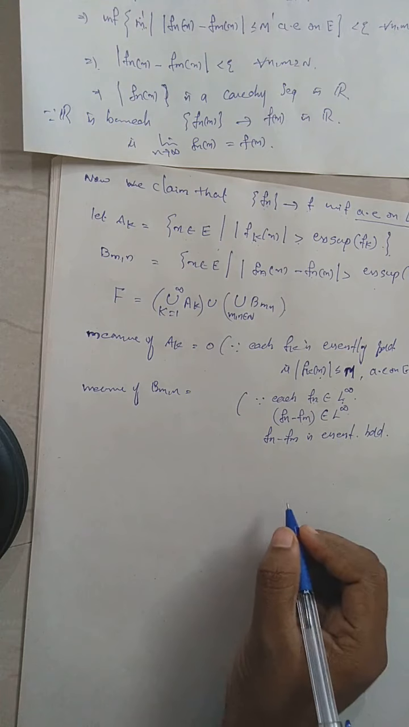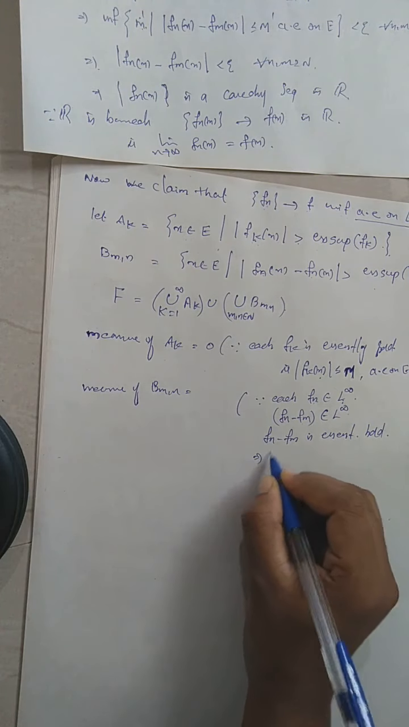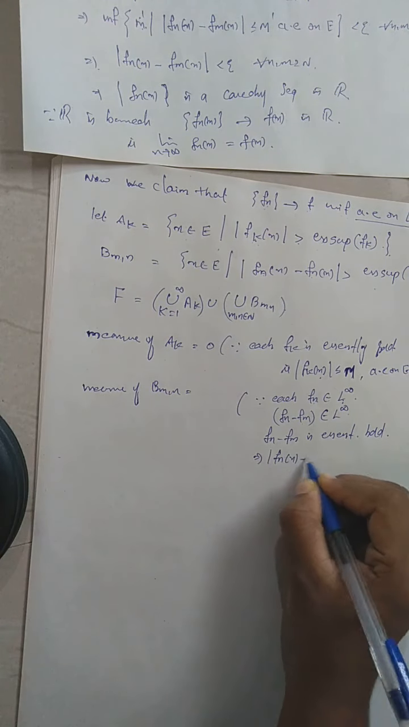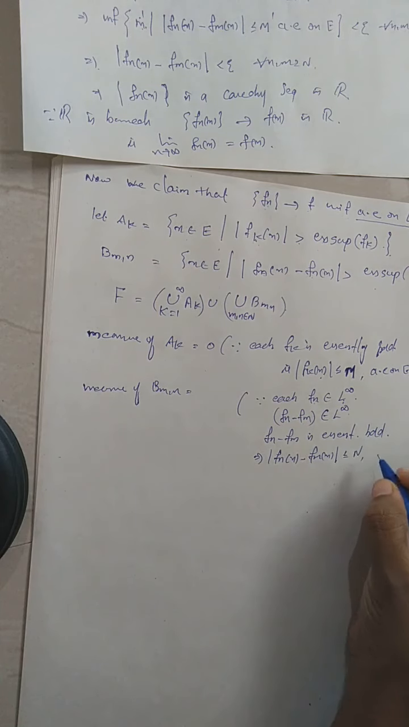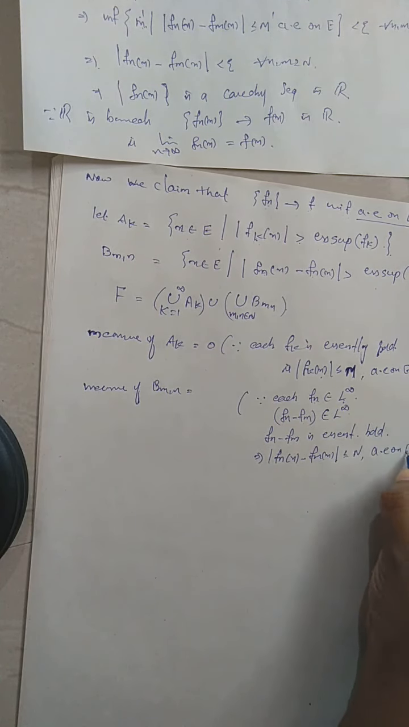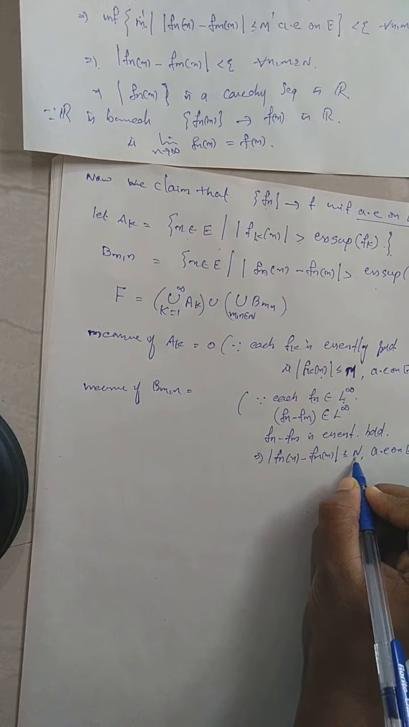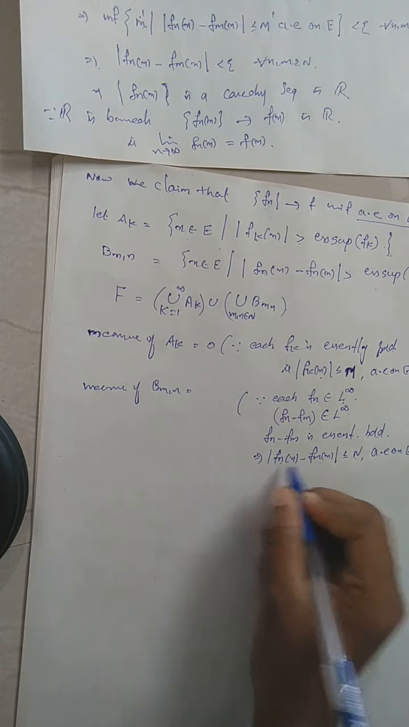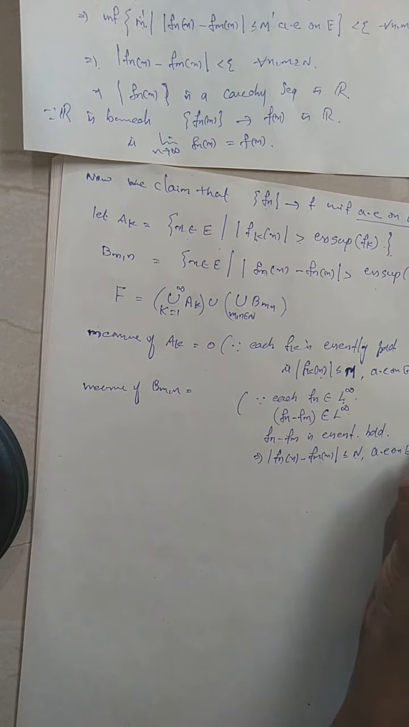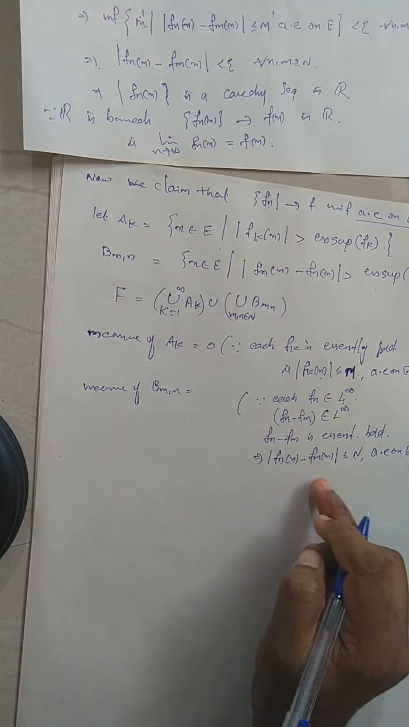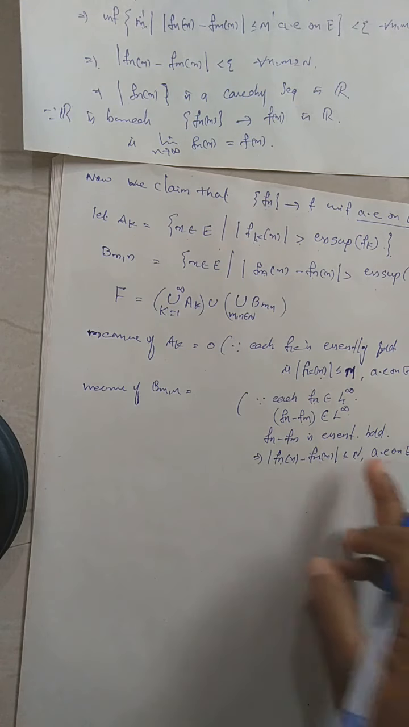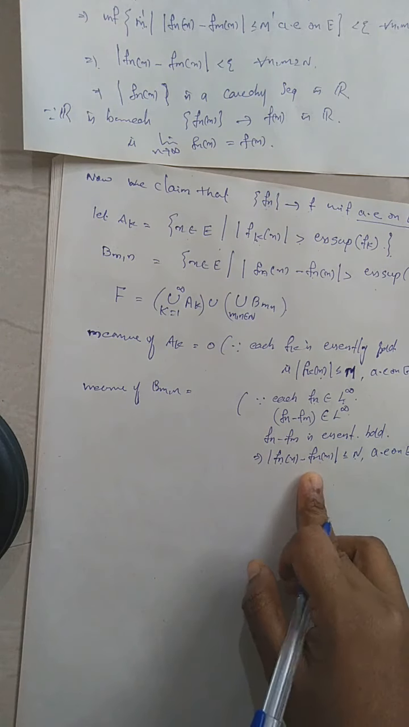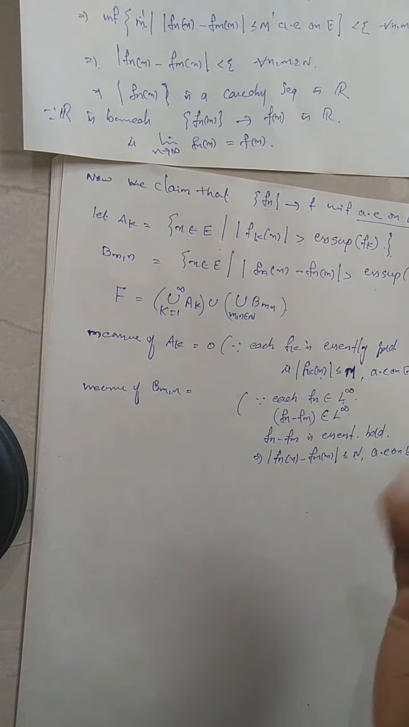Essentially bounded. That means the modulus of Fn(x) minus Fm(x) will be less than or equal to some bound almost everywhere on E. What is this bound? That will be the essential supremum of Fn minus Fm. Then when you consider the set of points at which Fn minus Fm is greater than the essential bound of that function, the measure of that set will actually be 0.